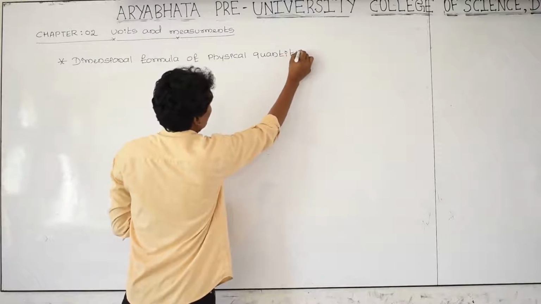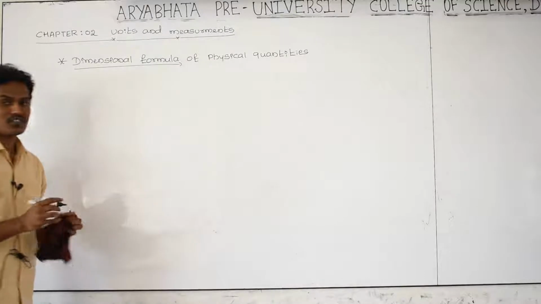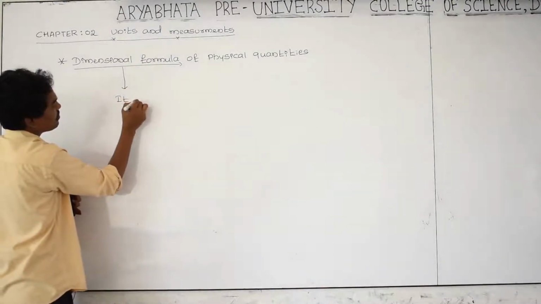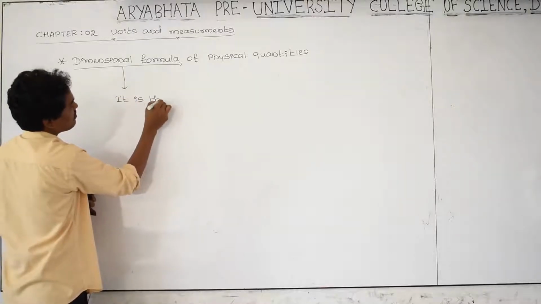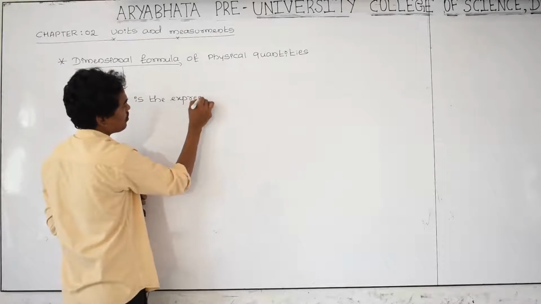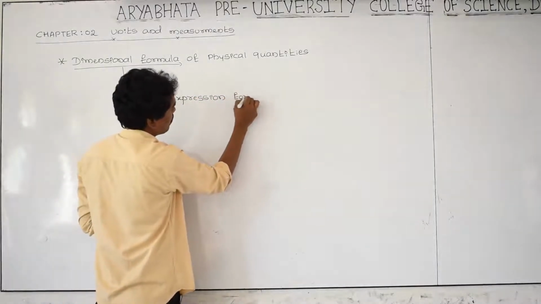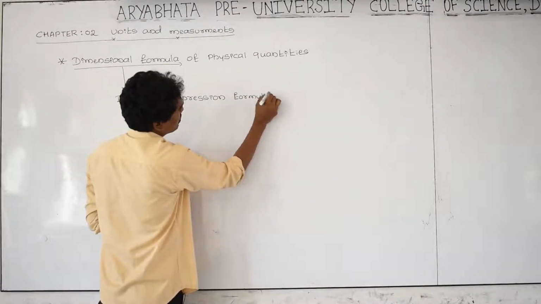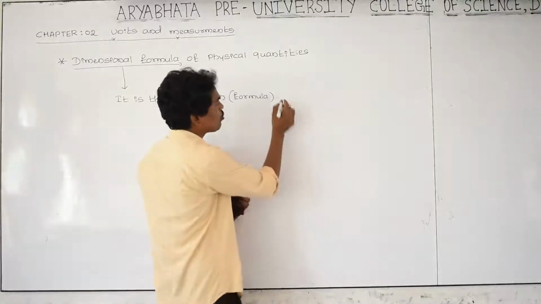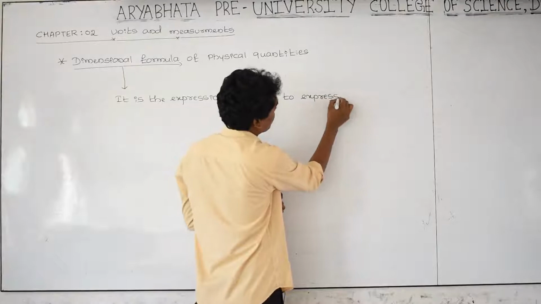What is a dimensional formula? It is the formula or expression to express, that is, to write, physical quantities.